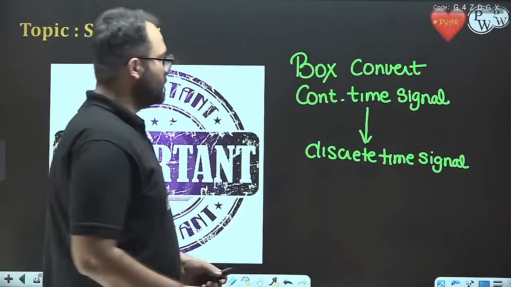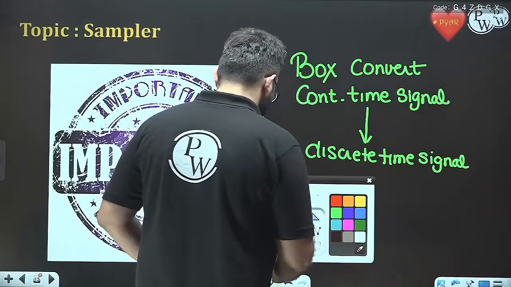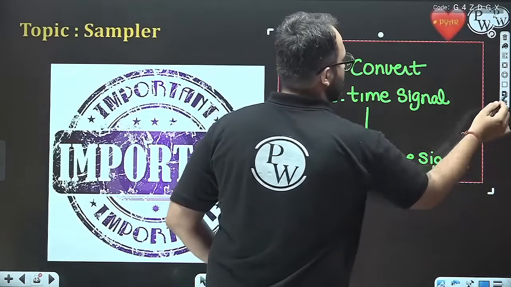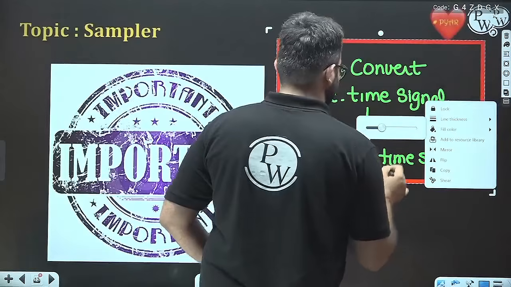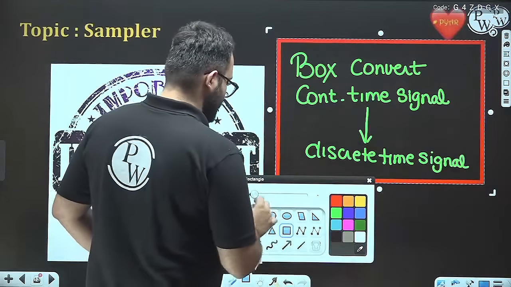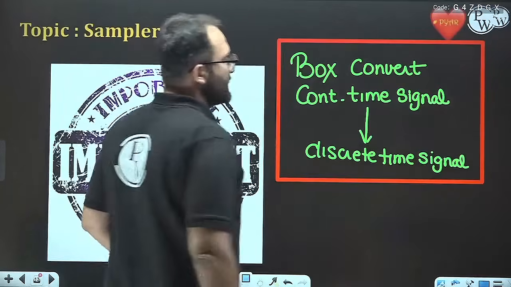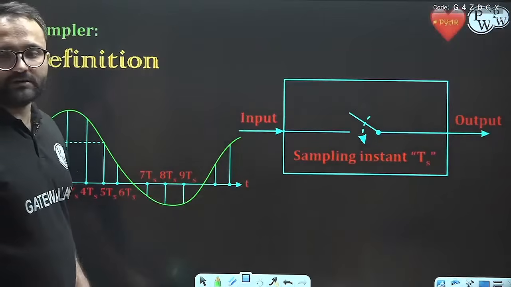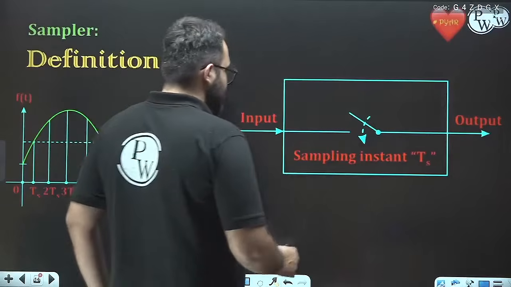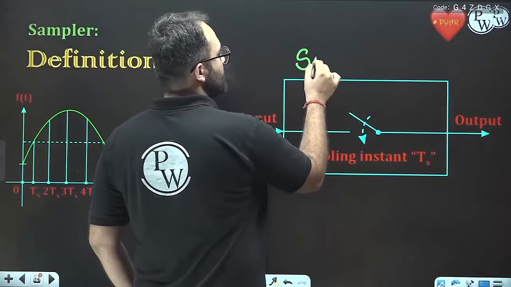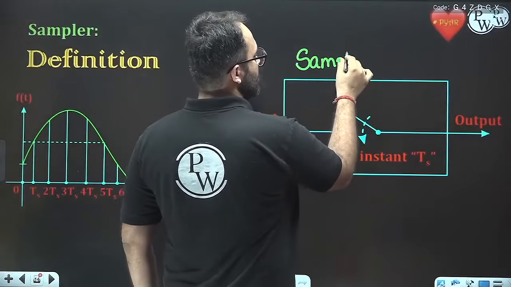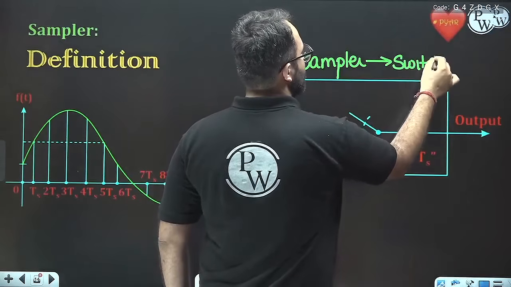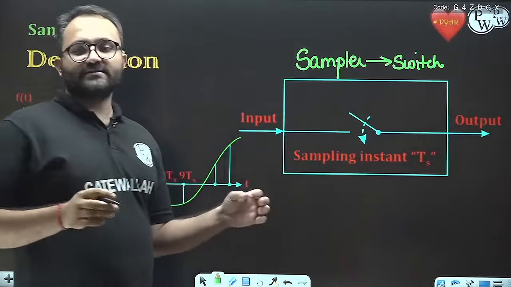So how does this sampler work? It is a very simple thing. Let's see how it works. A sampler is simply a switch, or a sampler simply works as a switch.